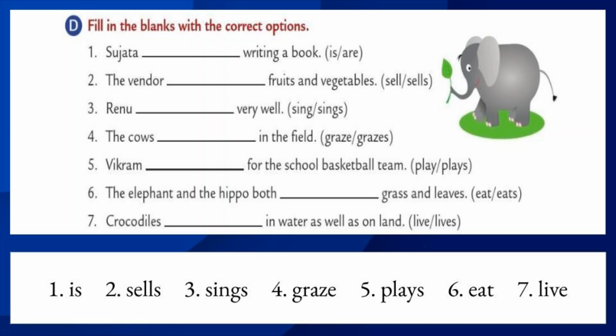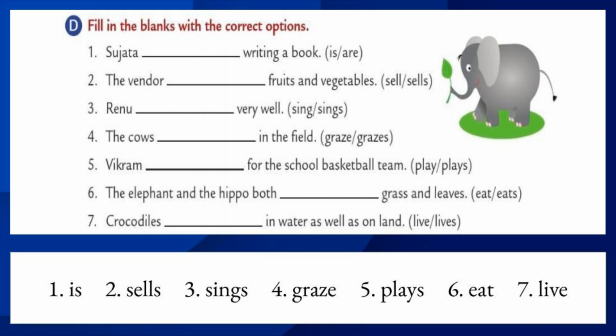Sujata dash writing a book. So what is the subject here? Sujata. Sujata is a singular subject. So which is the correct one? Which one is correct? Is or are? Yes, when we are using singular subject, we should use singular verb. Sujata is writing a book. Let's move to the second one.